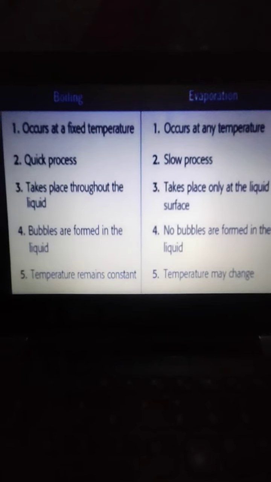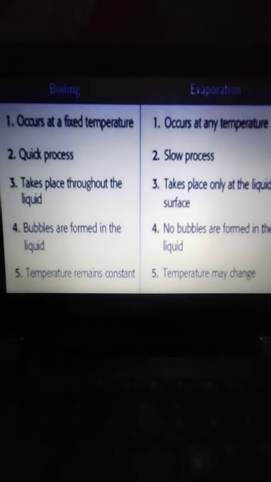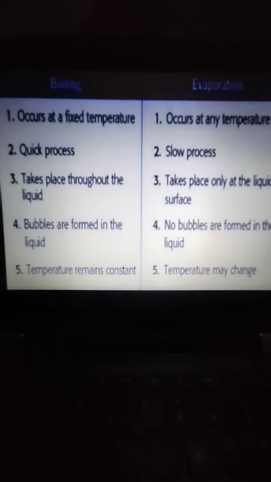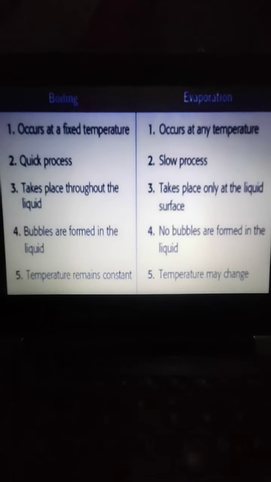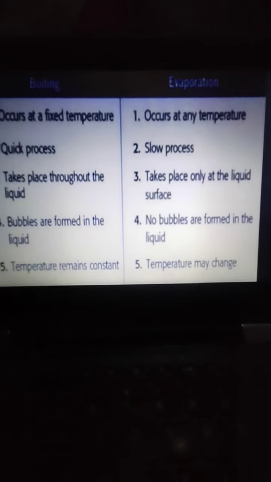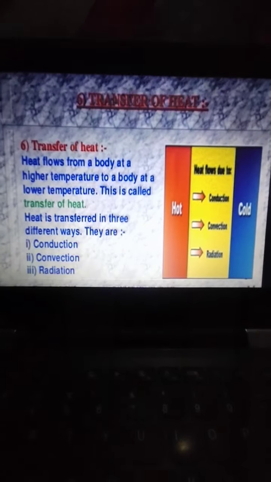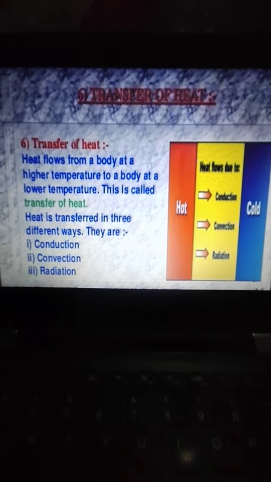In case of boiling, bubbles are formed, and in case of evaporation, bubbles are not formed. In case of boiling, the temperature remains constant, but in case of evaporation, temperature may change. So all these things, beta, you have to do.